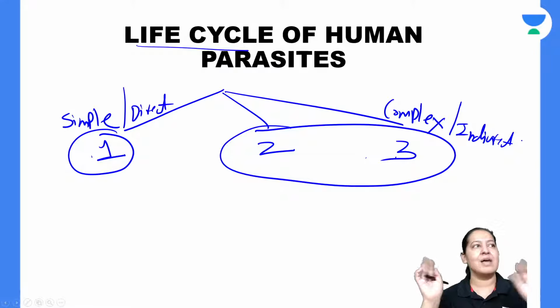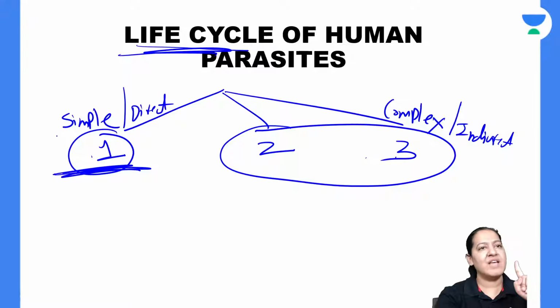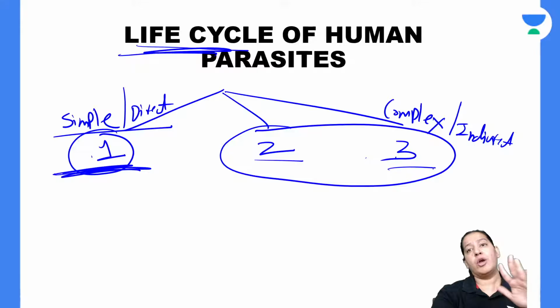So life cycles are of two types in the parasites. Some parasites have only one host; they complete their entire life cycle in one host. So the life cycle is simple or direct. Some complete their entire life cycle either in two hosts or three hosts, that is, multiple hosts. It is not singular, it is plural, multiple hosts. So this is complex or indirect.